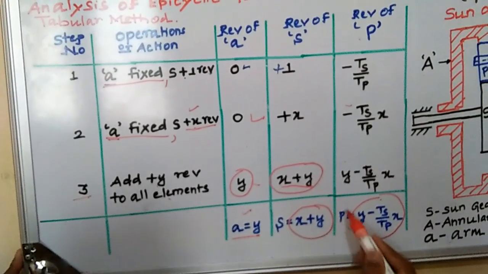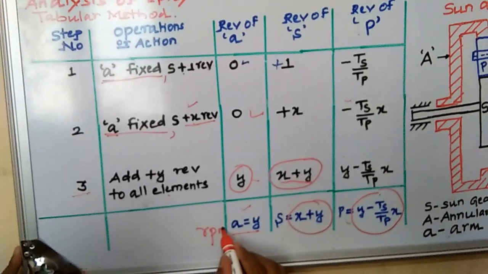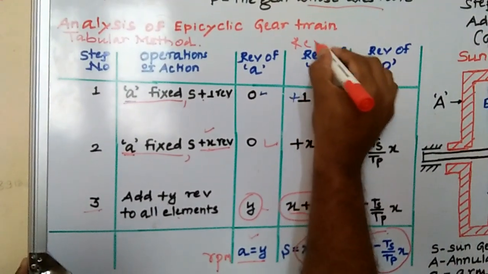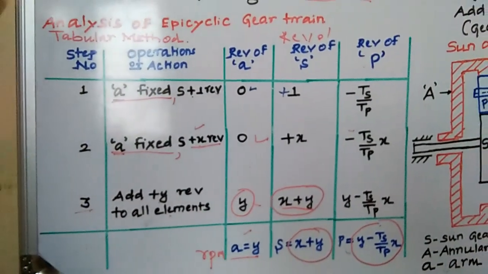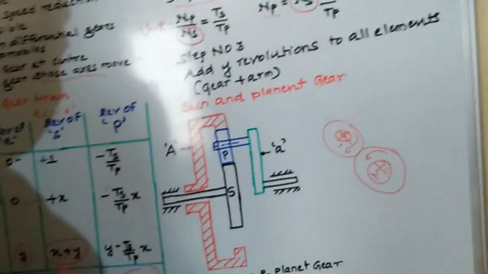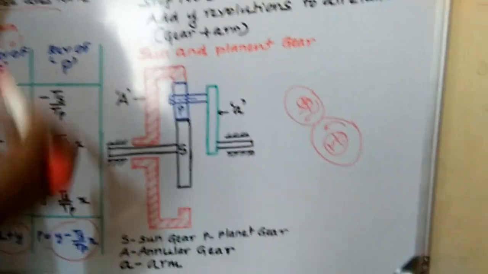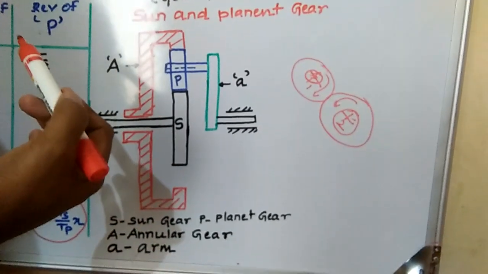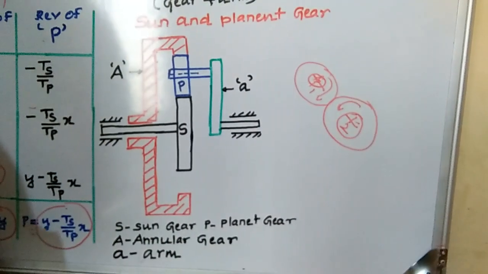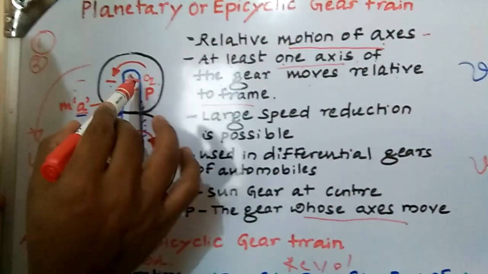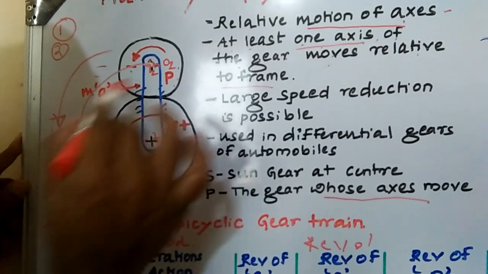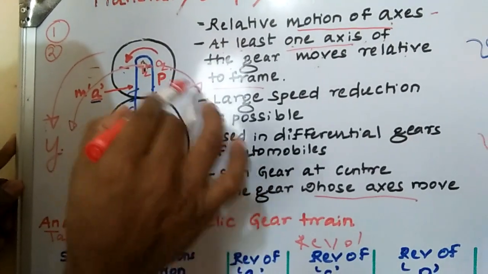Okay, all of these things are in the form of rpm only. This is all revolutions, in terms of the number of teeth also. Then I'll come to this one, sun and planet gear. This is also an epicyclic gear train, because in an epicyclic gear train, a minimum of one of the axes should move relative to the other. That is given here. At least one of the axes of the gear moves relative to the frame, that is the system. Axis means it has to rotate either left or right, anticlockwise or clockwise.